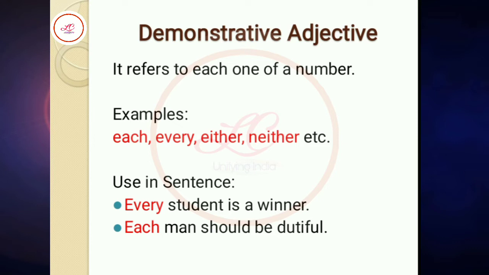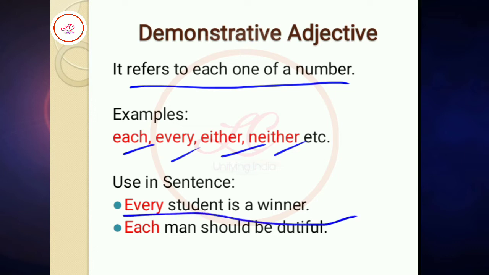Demonstrative adjective. It refers to each one of a number. Example: each, every, either, neither. Used in sentence: every student is a winner. Other example: each man should be beautiful.